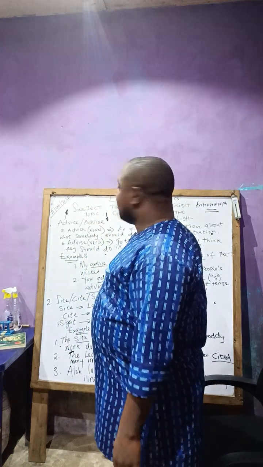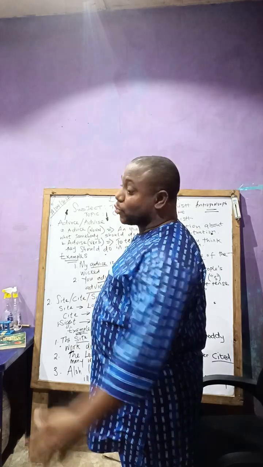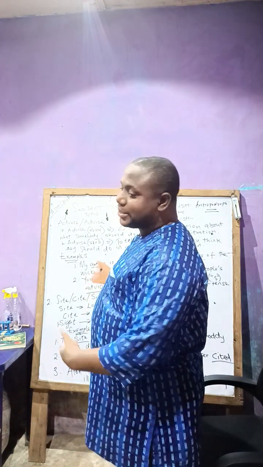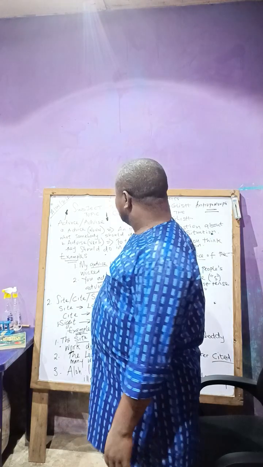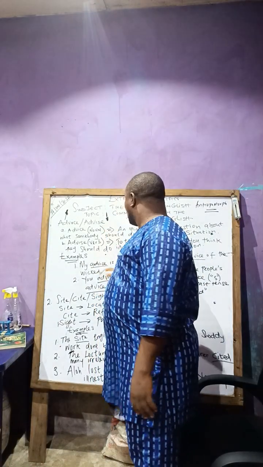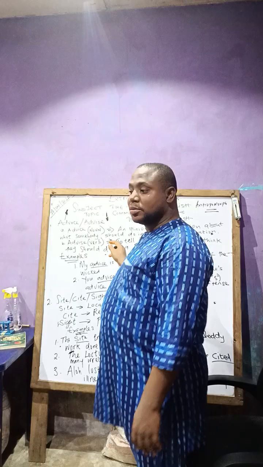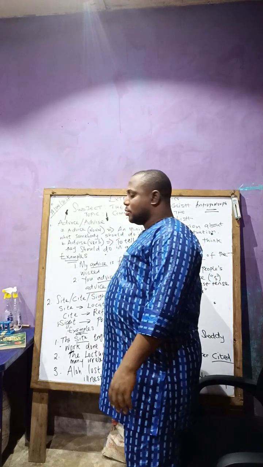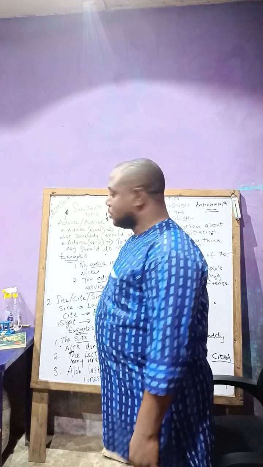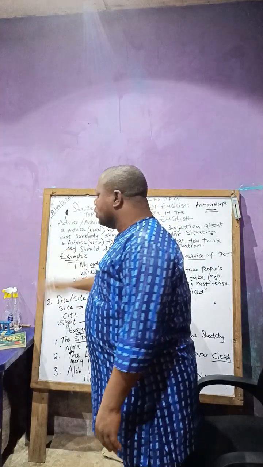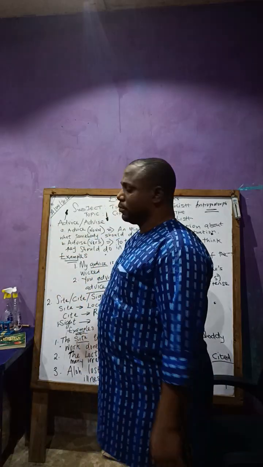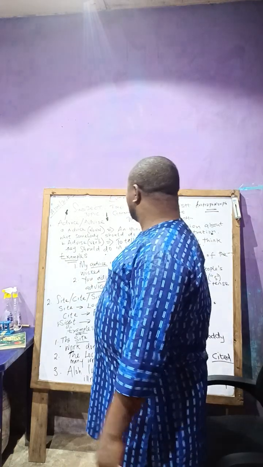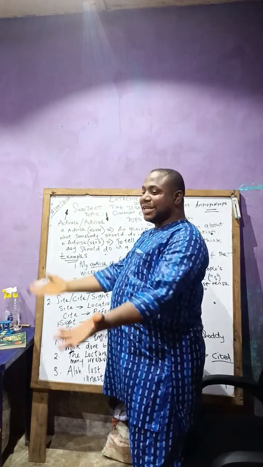But advice, the noun, is an opinion. You just suggest, why don't you try this thing? You are suggesting. Whereas with advise, you are like trying to command: go and do this thing. So you advise the person, but you suggest advice for the person. You give an opinion.